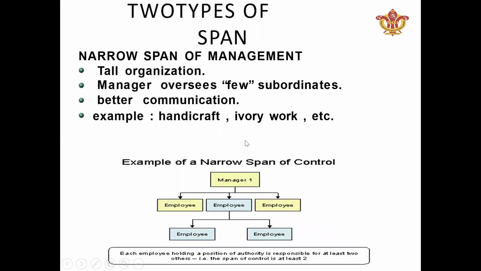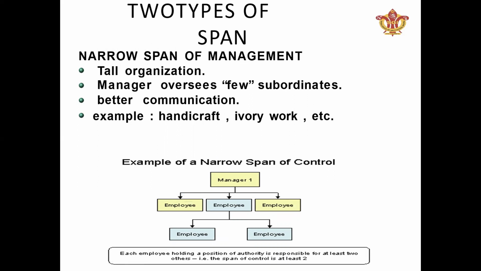Now, how many types of span of management are there? We can say that there are two types. First is narrow span of management. Narrow span of management is also known as a tall organization, in which the manager oversees very few subordinates. A smaller number of subordinates report to a single manager, and in this, better communication is possible.